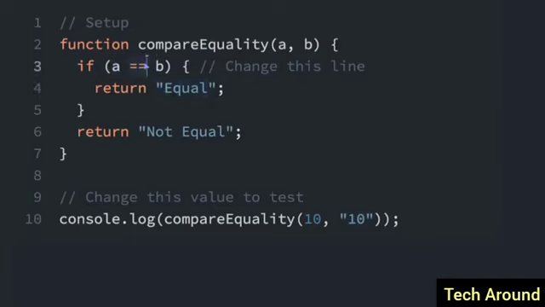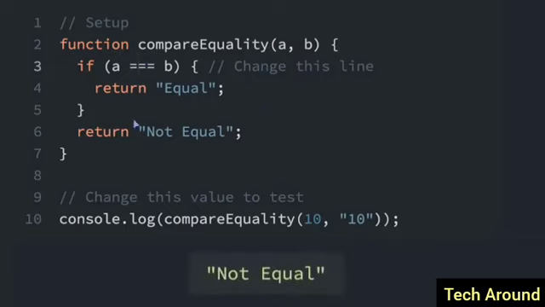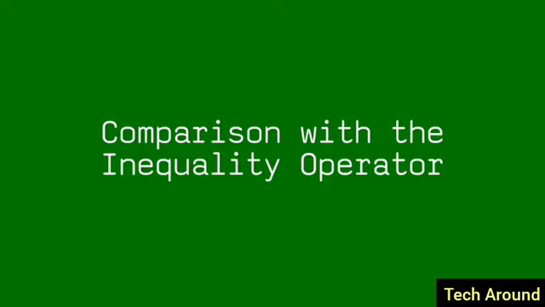Since we're using the equality operator with 2 equal signs, it performs a type conversion, and it converts the string into a number. But if we use the strict equality operator with 3 equal signs, I'll run that again, and you'll see not equal in the console, because now it's not converting the types and it's just checking if a number is equal to a string, which is not, so we get not equal.